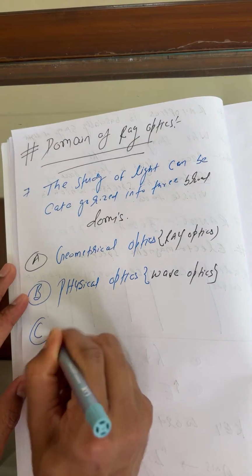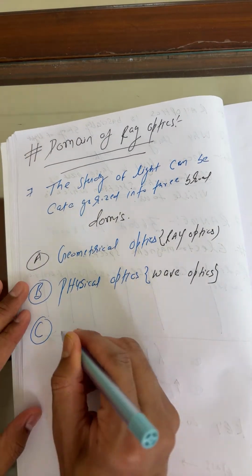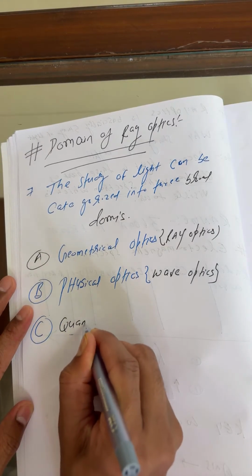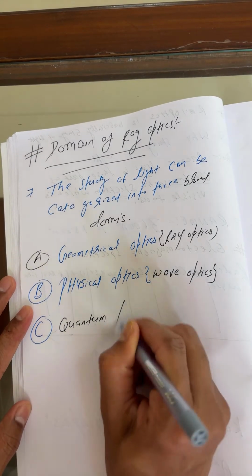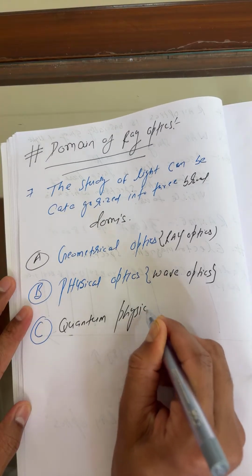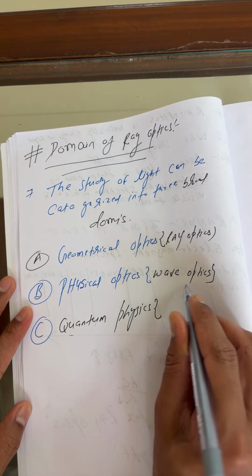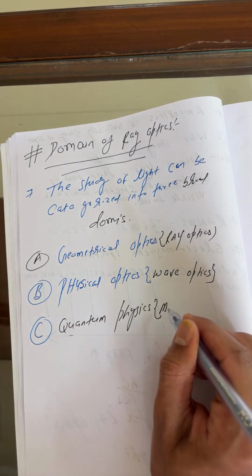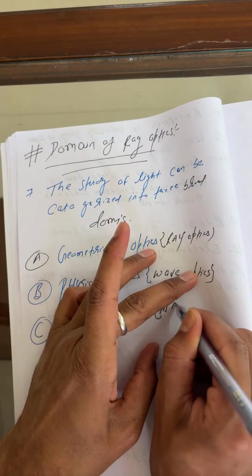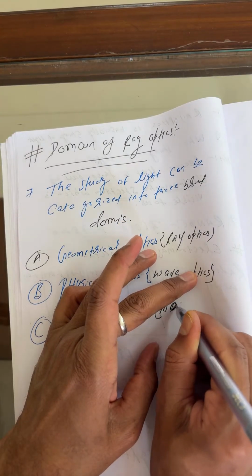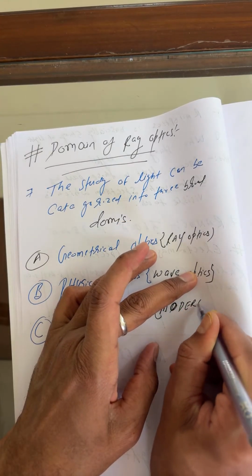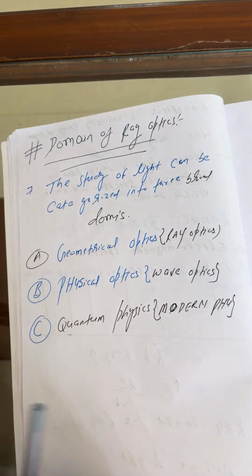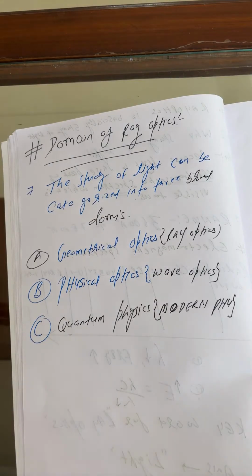What is the third one? Quantum physics. Again, you will learn this concept in modern physics, in 12th class.